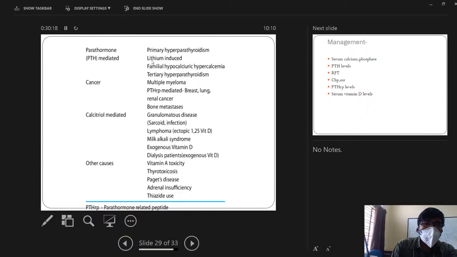One is parathyroid related malignancies like multiple myeloma, breast and lung. This is due to the release of parathyroid hormone related peptide by malignant tumors. This parathyroid hormone related peptide will cause increased bone resorption and hypercalcemia. This is calcitriol mediated, that is granulomatous disease like sarcoid, lymphoma. They all cause increased vitamin D secretion, which will cause hypercalcemia.